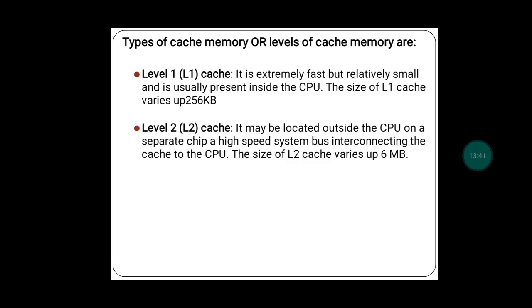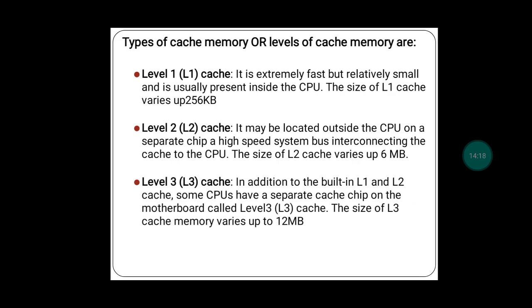Now the next cache is level 2, that is L2 cache. Where is it located? We saw in the diagram that it is located outside the CPU on a separate chip, with a high speed system bus interconnecting the cache to the CPU. What is the size of this L2 cache? It can vary up to 6 MBs. See, the size of L1 cache was smaller, that is 256 KB. L2 cache size is around 6 MBs.